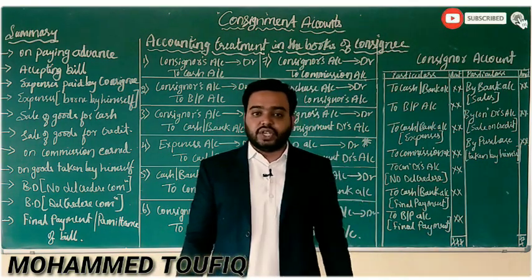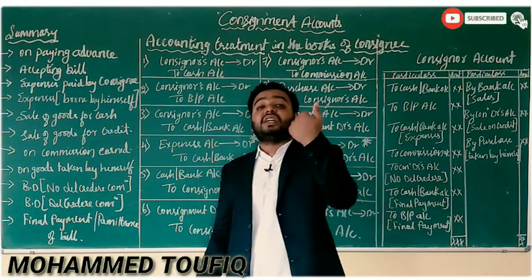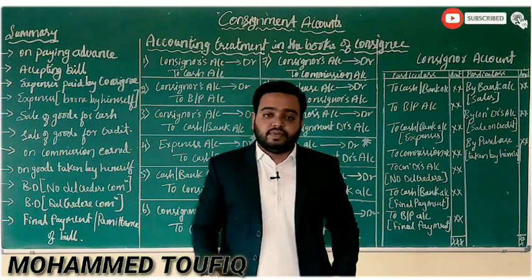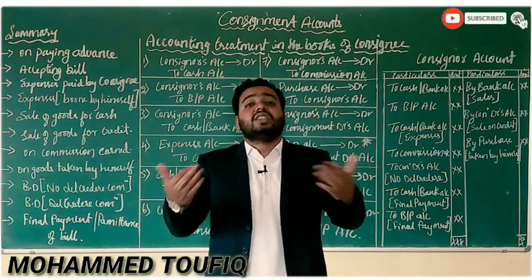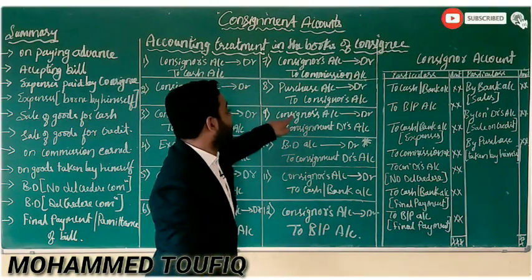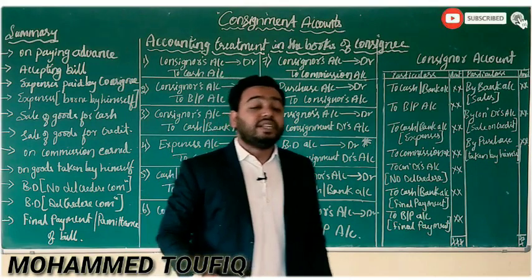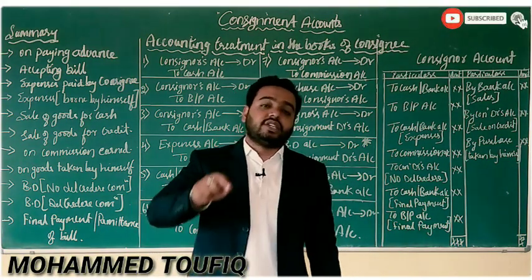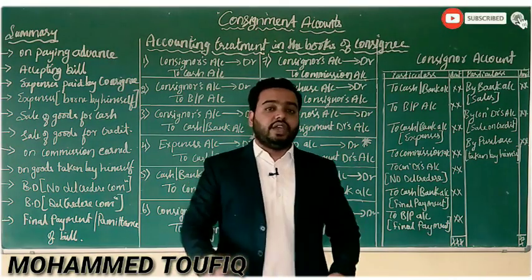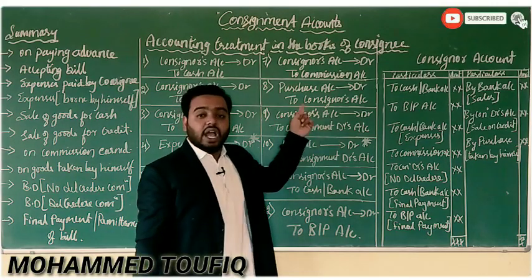If you find the goods taken by the consignee himself, he is not selling, he is taking them for himself, then the general entry will be purchase account debit to consignor's account, where the consignee is purchasing from the consignor. Purchase account debit to consignor's account.